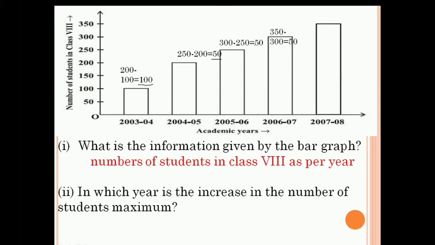Like this, 2005 and 2006 and 2006 and 2007 show the same number of students increasing, but only 2004 and 2005 shows an increase of 100 students, which is more as compared to other years. So my answer is 2004 and 2005 shows the maximum increase in the number of students.